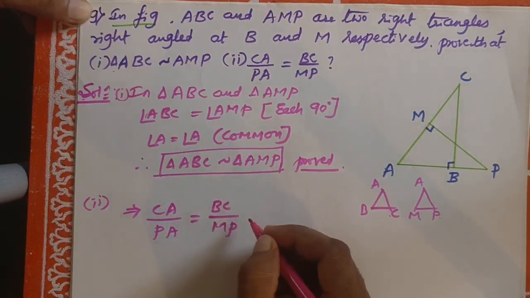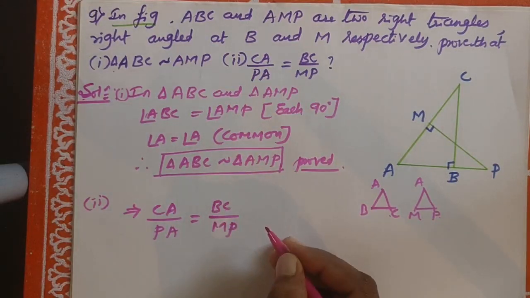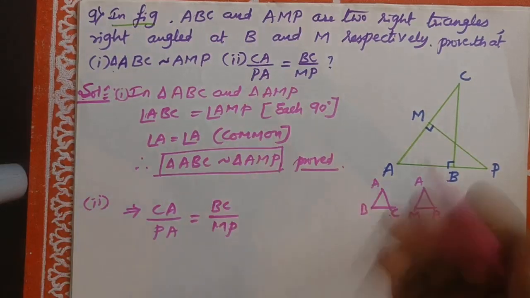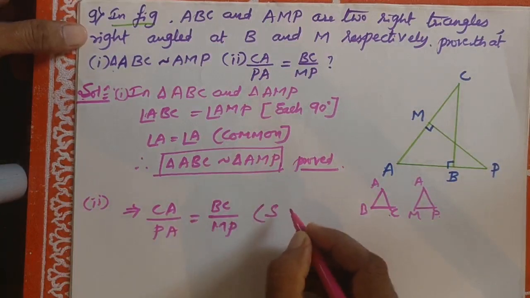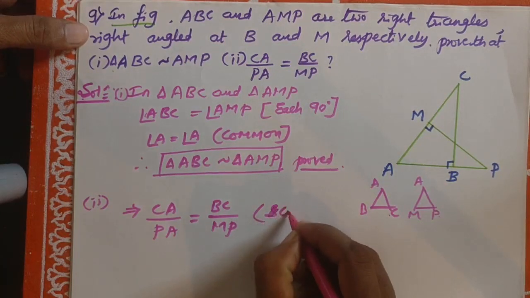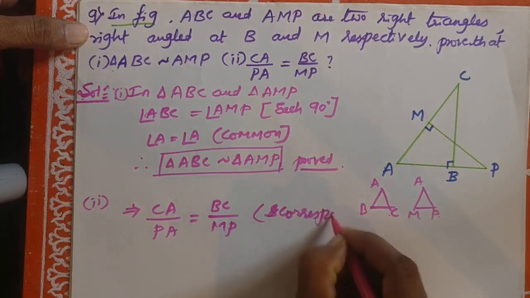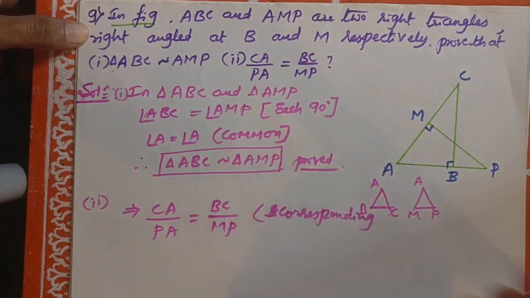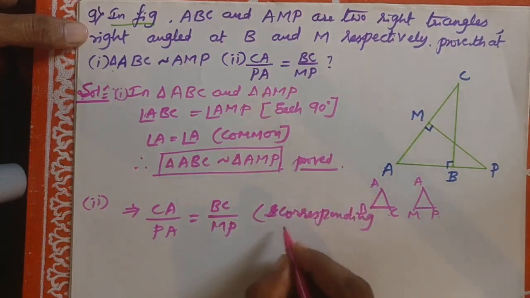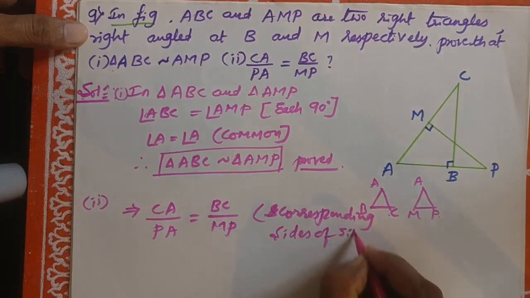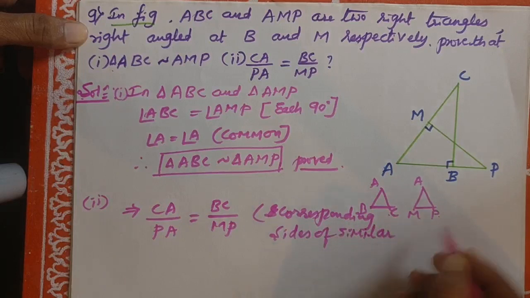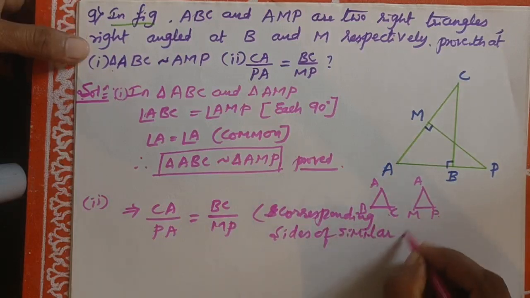This we can mention: corresponding sides of similar triangles are proportional.